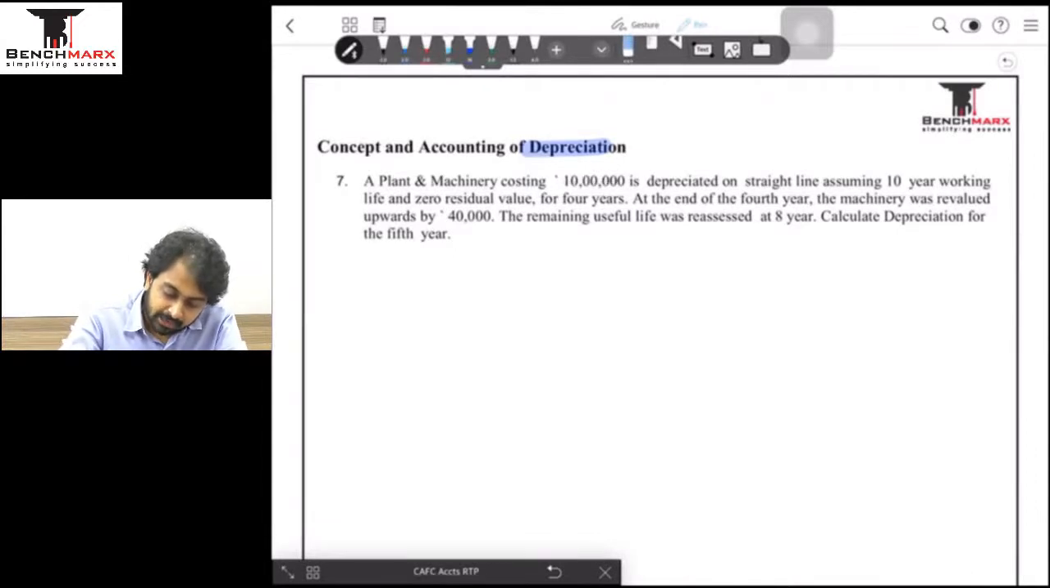Okay, a plant and machine costing 10 lakhs is depreciated using the straight line method assuming 10 years working life. Okay, for 4 years.